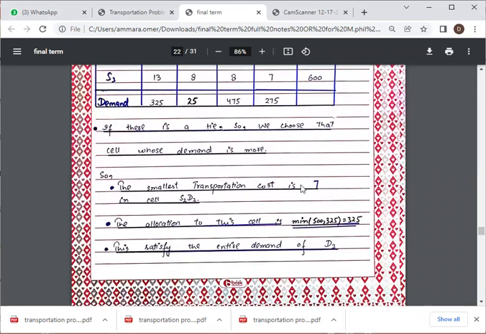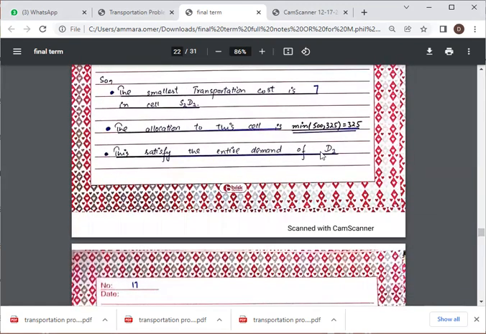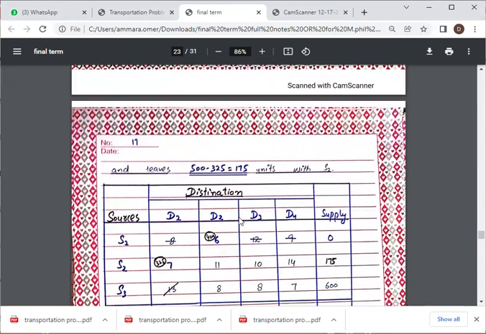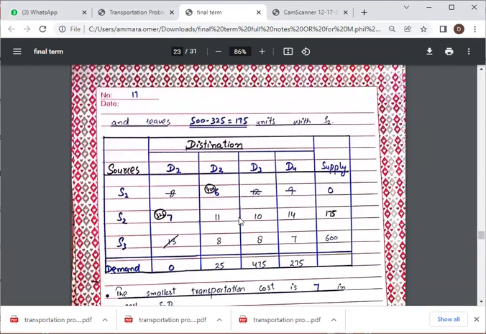The smallest transportation cost is 7 in cell S2 D1. The allocation to this cell is the minimum of 500 and 325, which is 325. This satisfies the entire demand of D1 and leaves 500 minus 325 equal to 175 units in S2.